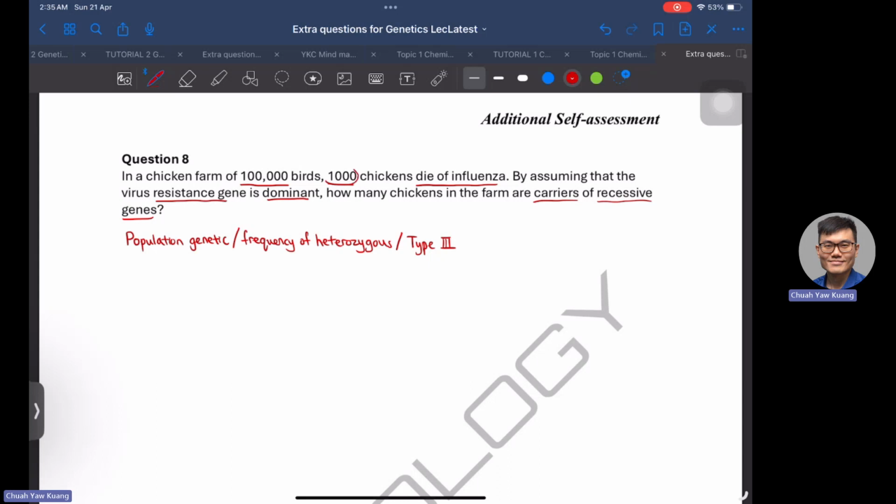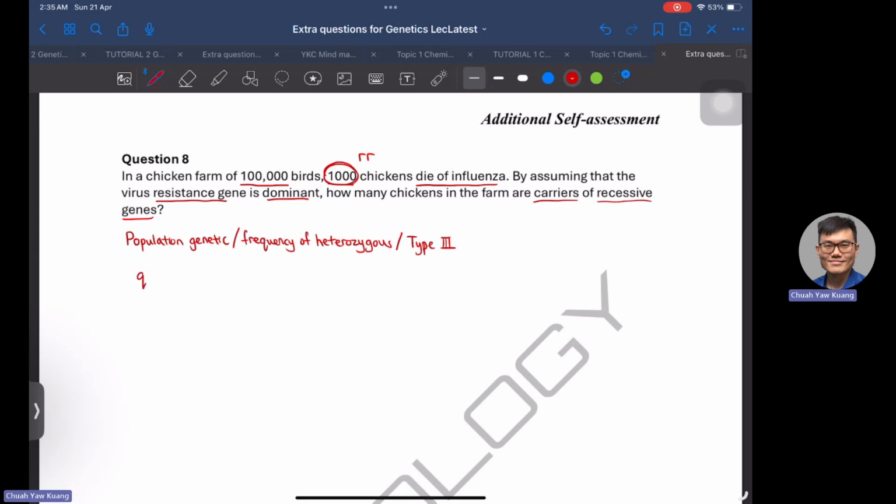That means those 1,000 chickens that die are not resistant, so they must be the recessive ones, the recessive trait. With that, we have the number. These homozygous recessive chickens are the ones that die, so 1,000 of them.